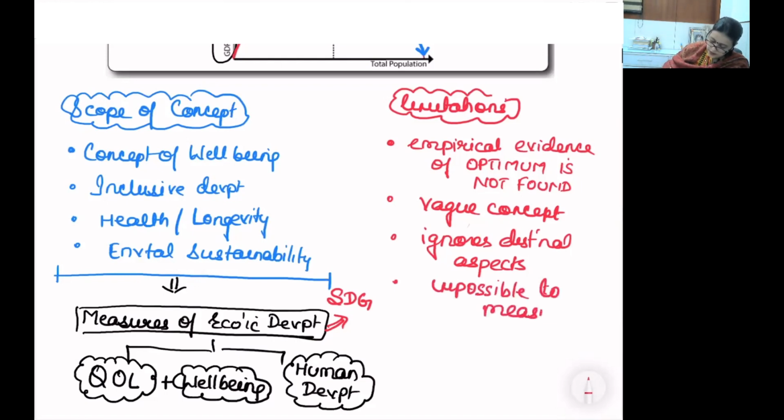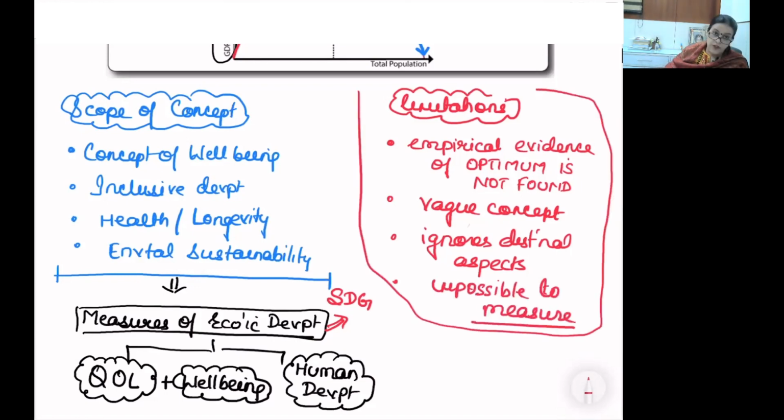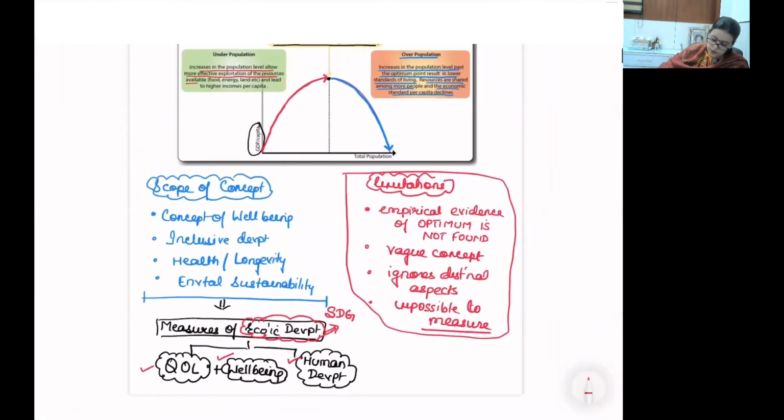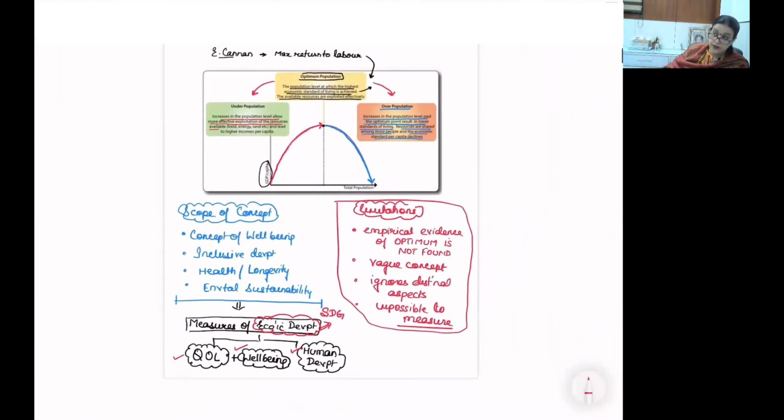Because of these limitations, we justify the validity of optimum population in applying its utility in the measures of economic development that involve these practically defined approaches in the global context.